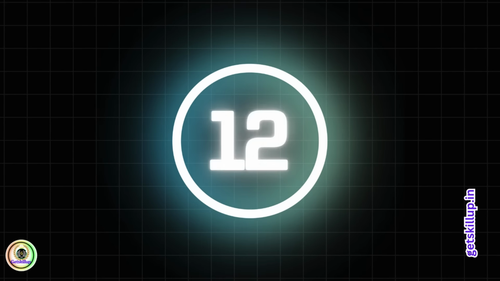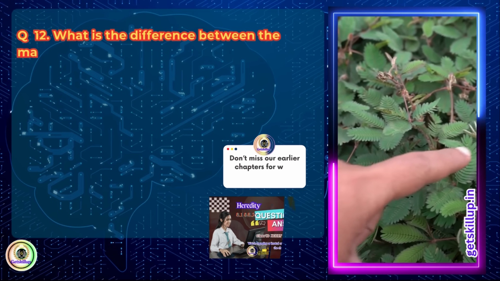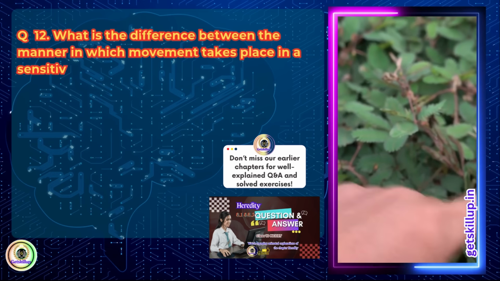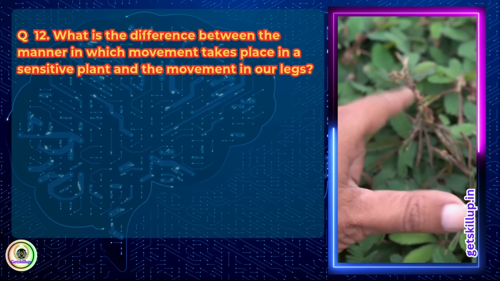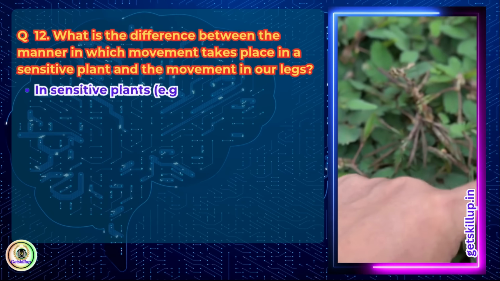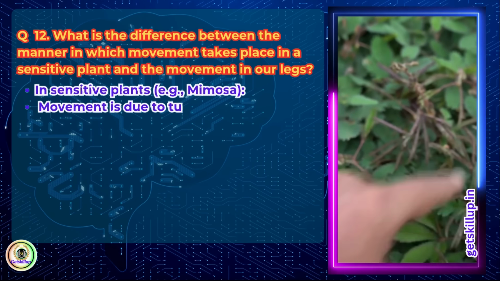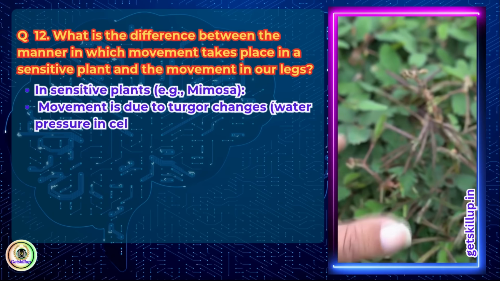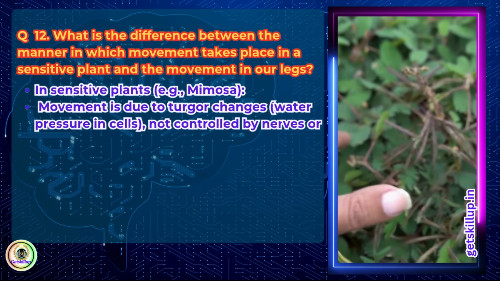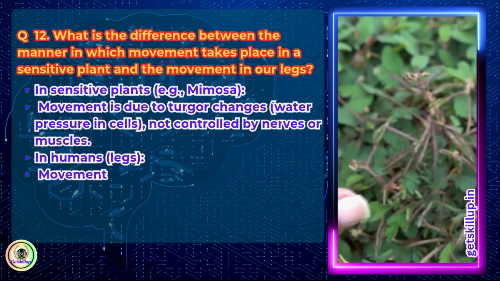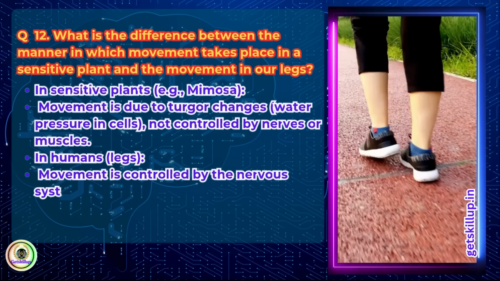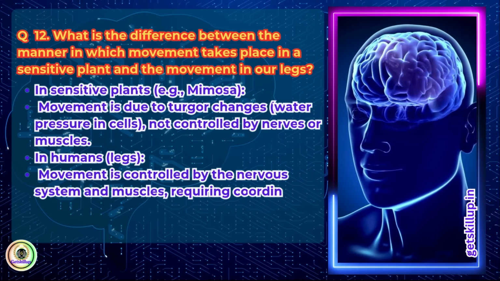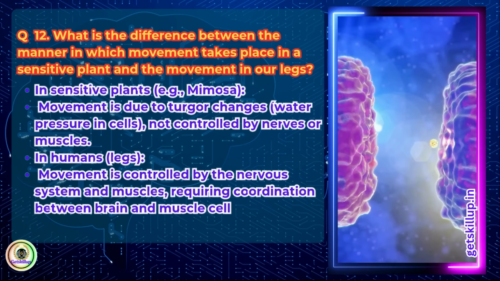Question 12. What is the difference between the manner in which movement takes place in a sensitive plant and the movement in our legs? Answer: In a sensitive plant, for example mimosa, movement is due to turgor changes, water pressure in cells, and is not controlled by nerves or muscles. In humans, leg movement is controlled by the nervous system and muscles, requiring coordination between brain and muscle cells.